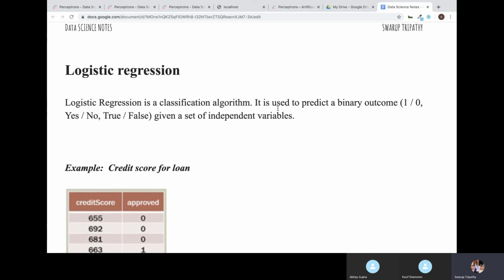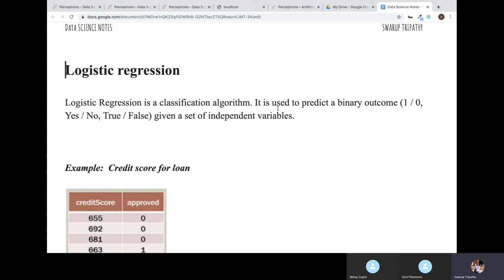Now polynomial regression is also used quite a lot, but it's basically adding degree to the equations. Suppose you have a curvilinear line, not a straight line. Mostly you use linear regression when your x and y are linearly correlated, like when x is increasing, y is also increasing.